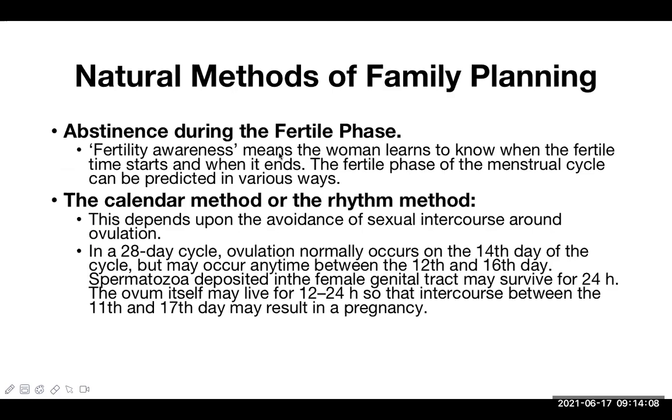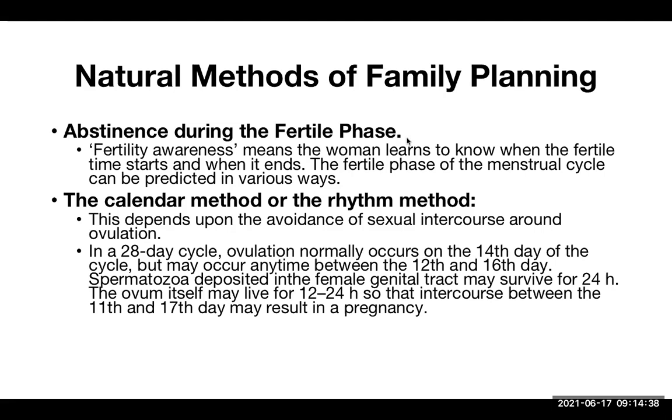Now, first is the natural method of family planning. Abstinence during the fertile phase is one of the methods which has been practiced for a long time, and till today a lot of couples practice this. It is a very good one because there is no use of any drugs or medicine.